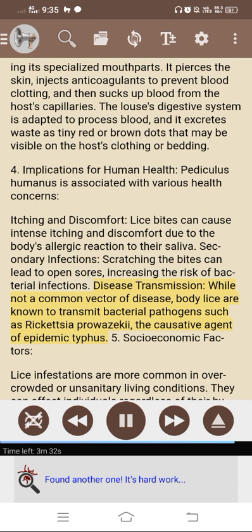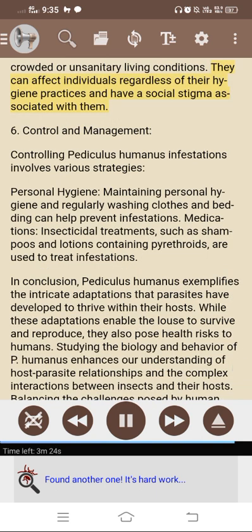Disease transmission. While not a common vector of disease, body lice are known to transmit bacterial pathogens such as Rickettsia prowazekii, the causative agent of epidemic typhus. 5. Socioeconomic factors. Lice infestations are more common in overcrowded or unsanitary living conditions. They can affect individuals regardless of their hygiene practices and have a social stigma associated with them.